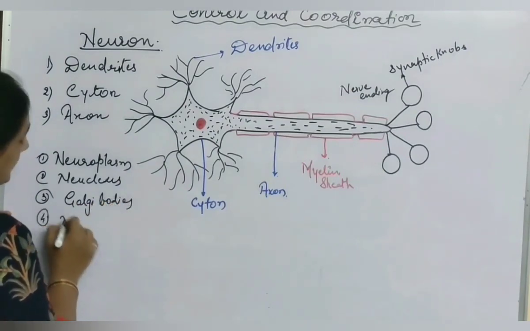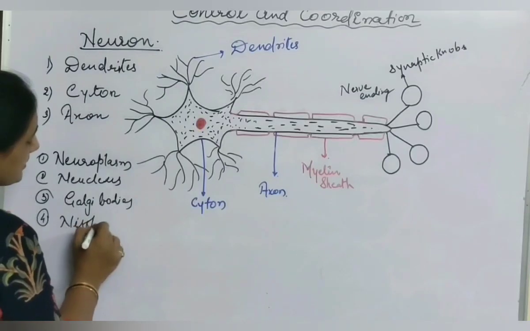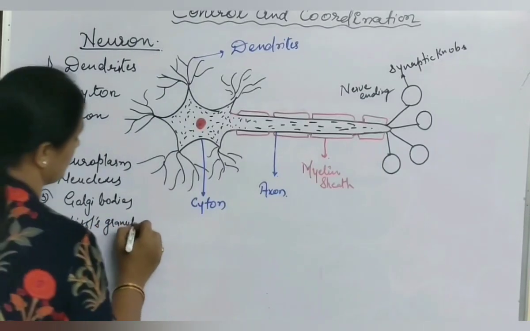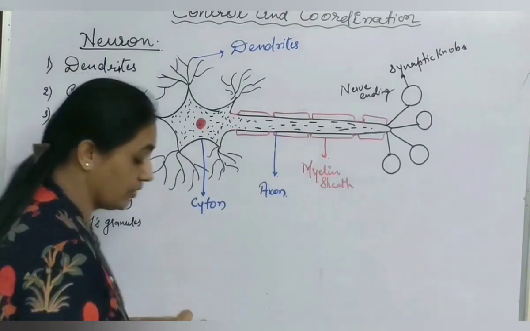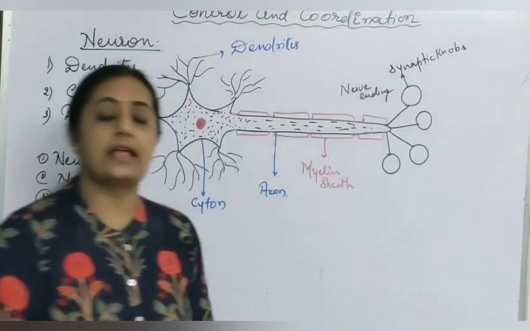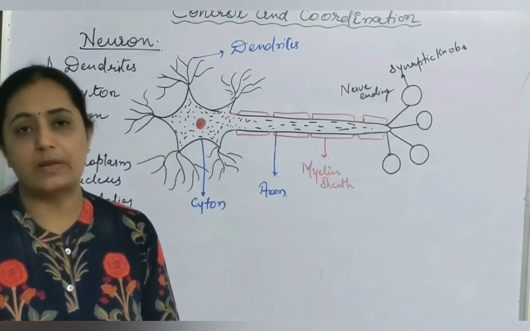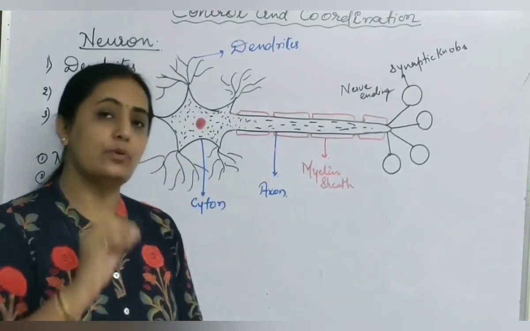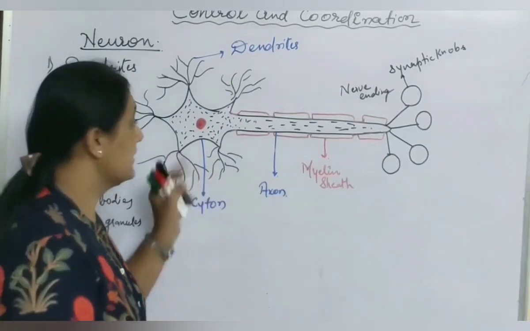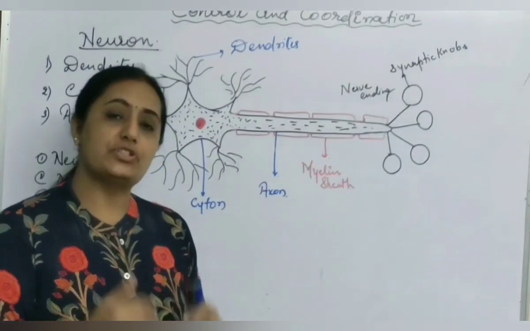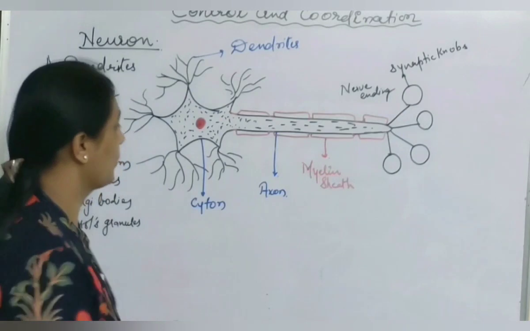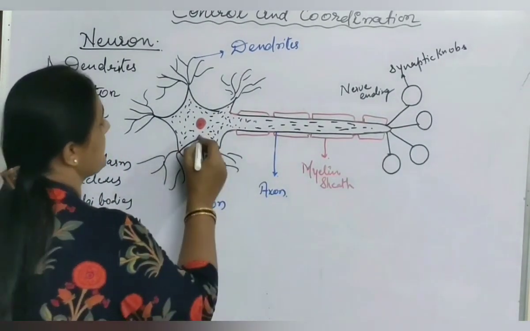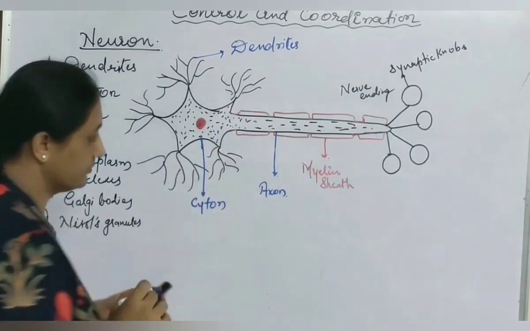And one important thing, Nissl's granules, are present in the cyton. What is the role of these Nissl's granules? They are like rough endoplasmic reticulum, and like in rough endoplasmic reticulum, ribosomes are present over them. Here Nissl's granules help in the synthesis of protein. So in this way, this is the material present inside the cyton.